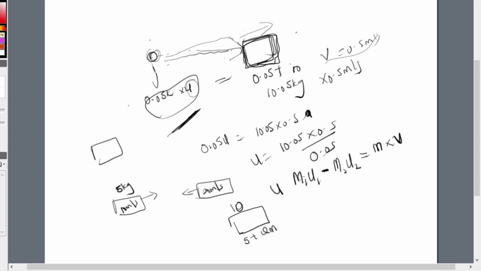So what was our M1 for the first thing? It was 5, right? It was moving with 10, minus this other one, which we don't know, which is the M. It was moving with 20 meter per second, is equal to their mass now, 5 plus the M that we do not know, multiplied by the new velocity, which is 10. So this is 50 minus 20m is equal to 50 plus 10m. You understand that?